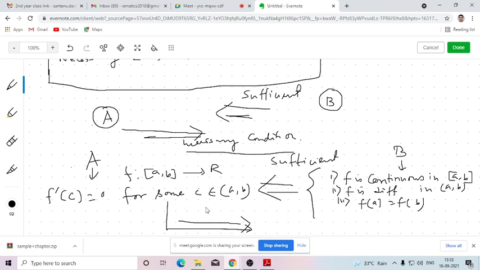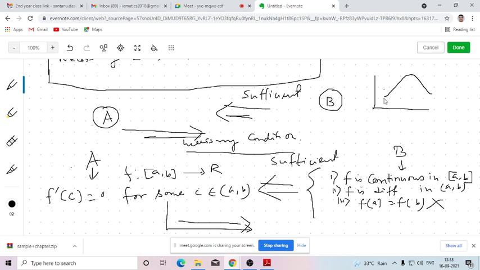Let's say this is true. Then will it imply that all these three will be valid? No, sir. Because if f dash is 0, obviously since it is differentiable, it will be continuous in closed AB, but this third condition may not be valid, because if I draw a graph like that,